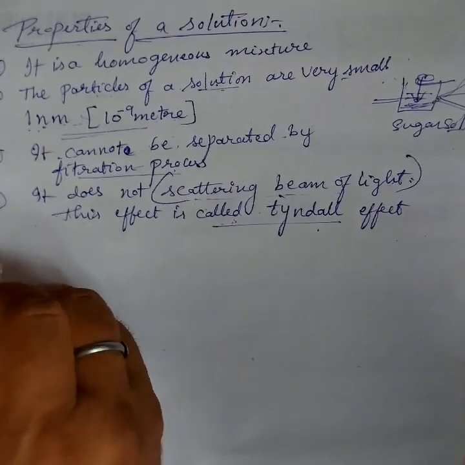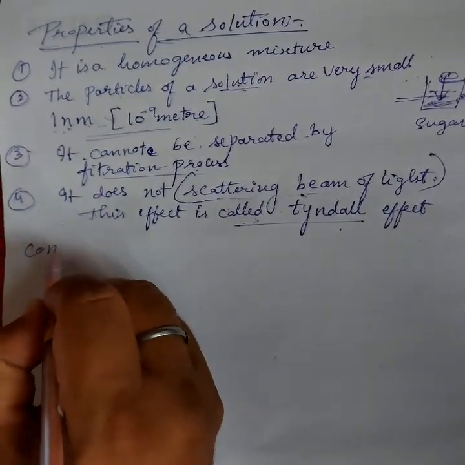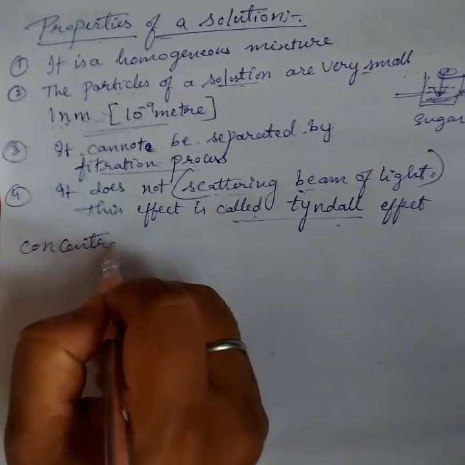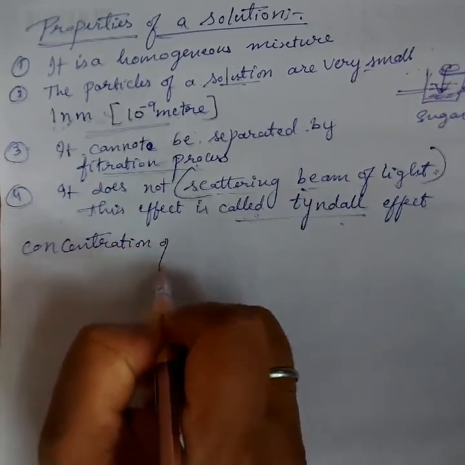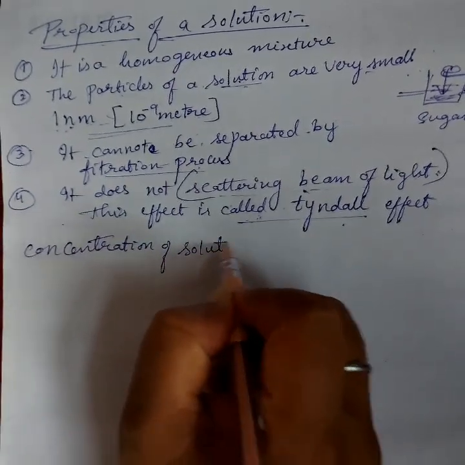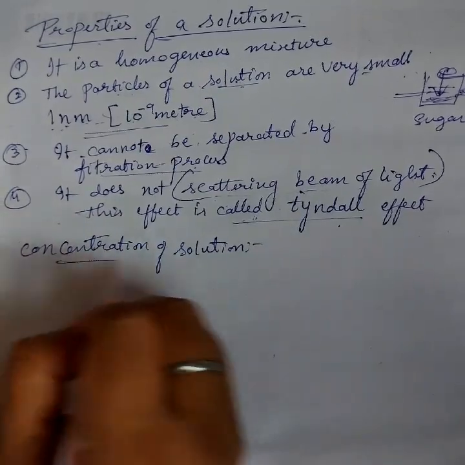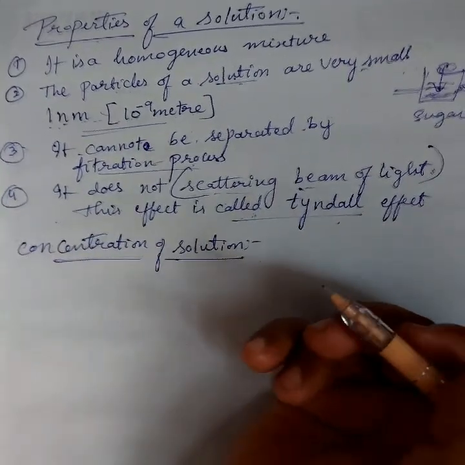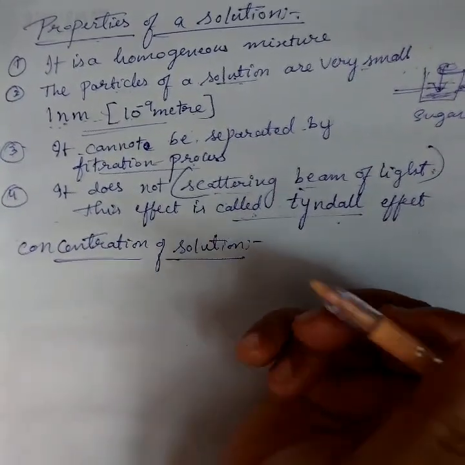Okay, next we go to the concentration of a solution. What is the concentration of a solution? It depends on how much solid is dissolved.